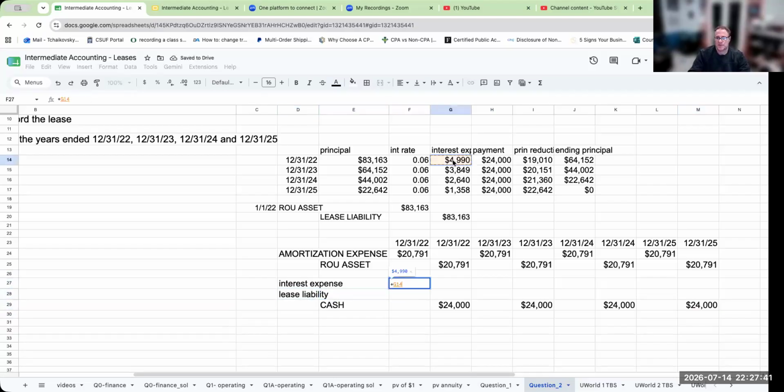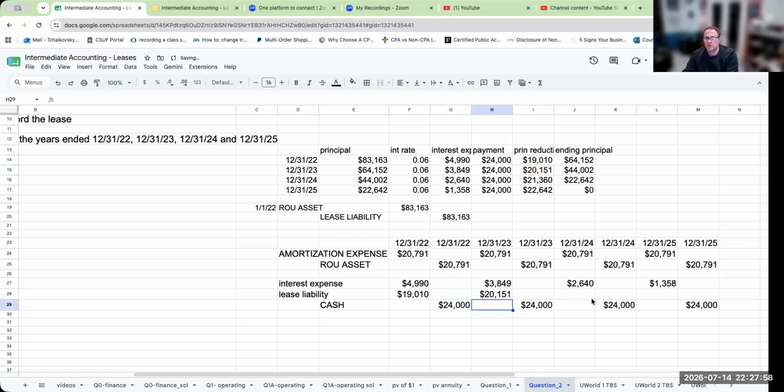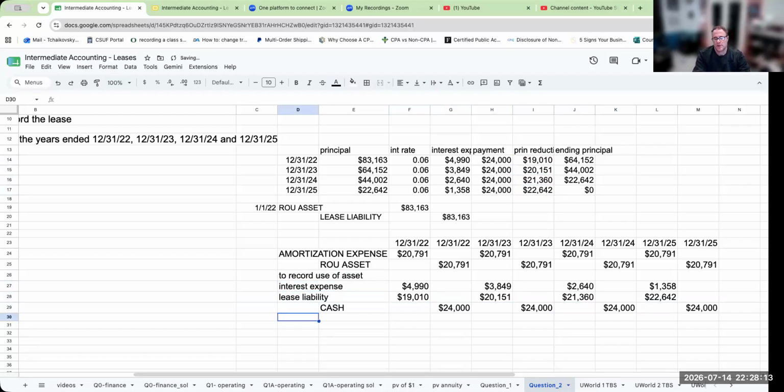So my interest expense is going to be $4,990 for year 1, $3,849 for year 2, $2,640 for year 3, and then $1,358. And here my liability is being reduced accordingly. And there you go. So this is to record use of asset, and over here I would call this to record lease payment.